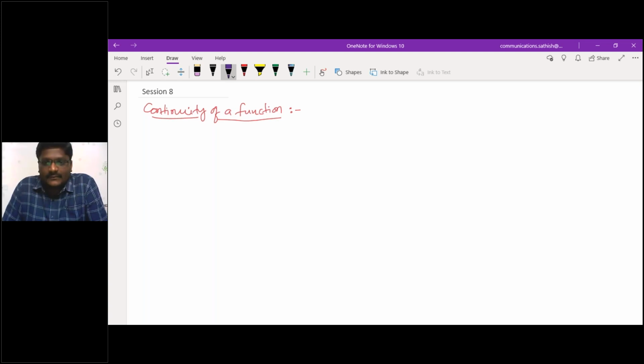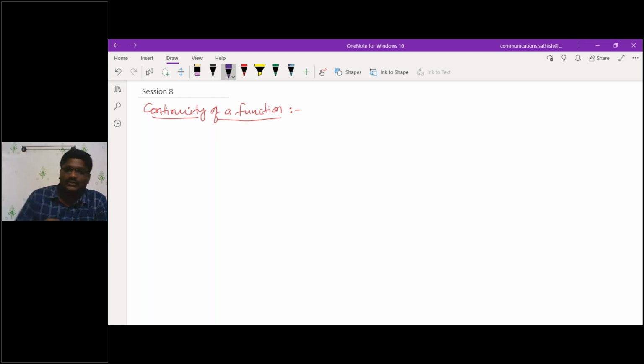Continuity means, whatever the function may be, if I take f of x, that function must be defined. Whether it is given with respect to a point or with respect to an interval, in those two cases the given function must be defined. Then I can call the function a continuous function, right?